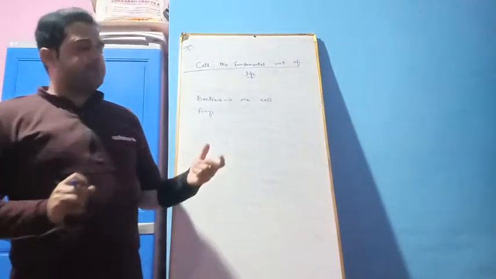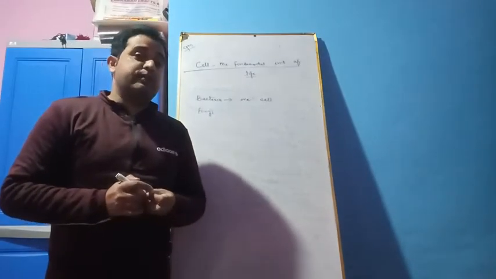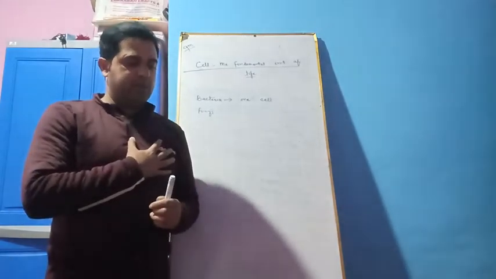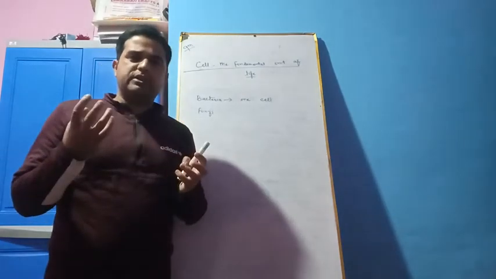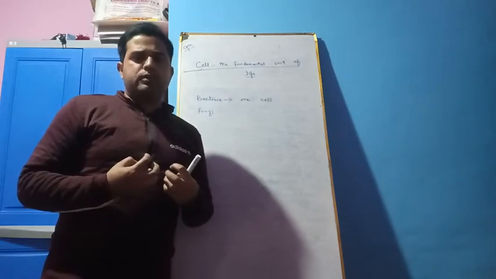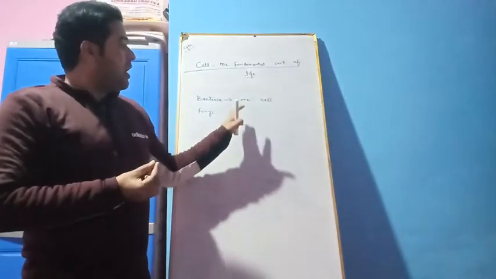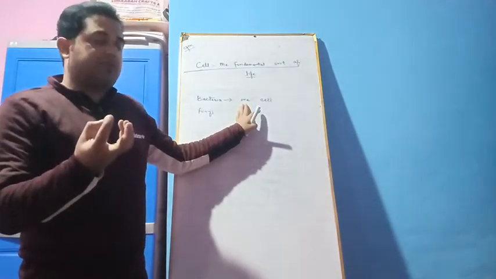But the question is further, how does the cell perform the different activities of life? The higher animals, like we human beings, for performing the activities of life like the respiration, etc., we have different organs. And the cells, these are small entities. How do they perform these complex functions?